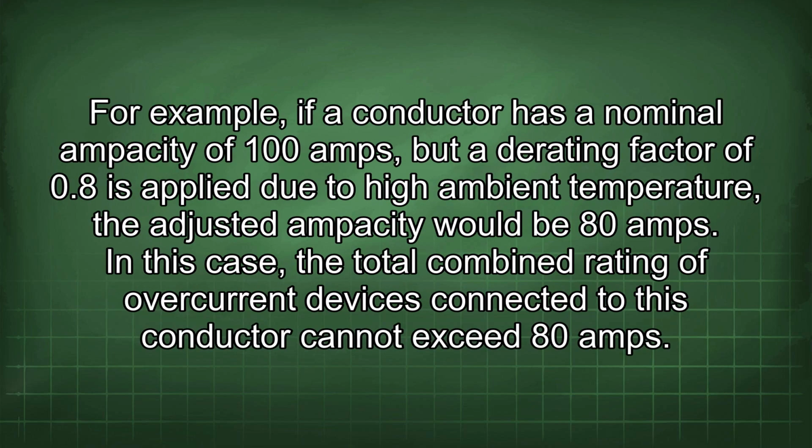For example, if a conductor has a nominal ampacity of 100 amps, but a derating factor of 0.8 is applied due to high ambient temperature, the adjusted ampacity would be 80 amps. In this case, the total combined rating of overcurrent devices connected to this conductor cannot exceed 80 amps.